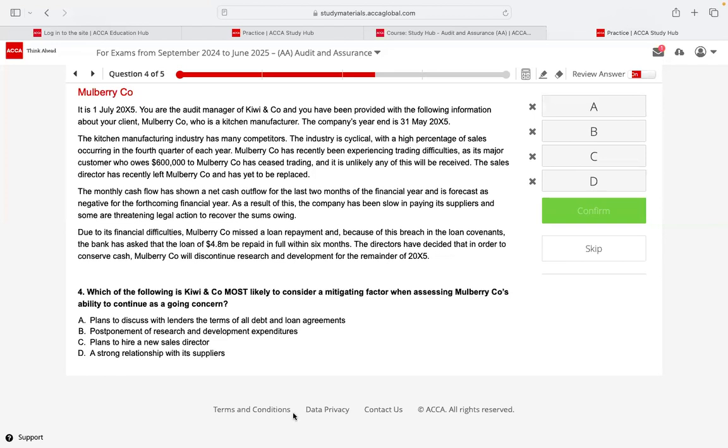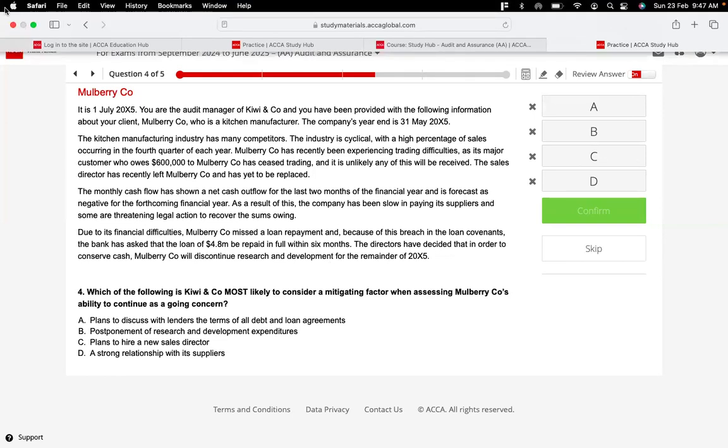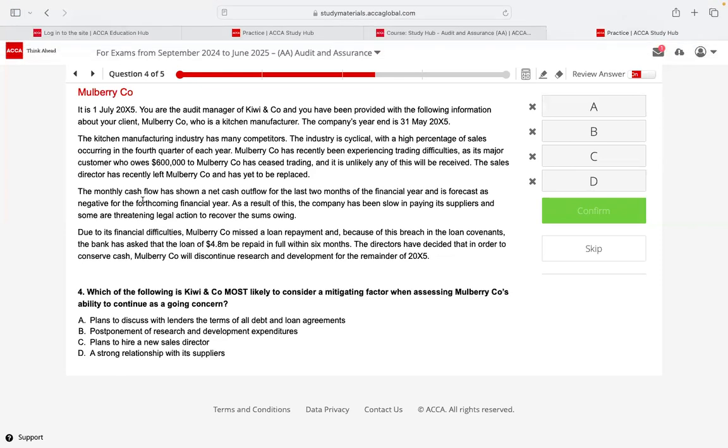Hajara? Answer A will come. Postponement of research and development. Answer B. Which of the following is Kiwi & Co. most likely to consider a mitigating factor when assessing Mulberry Co.'s ability to continue as a going concern? So why not A? Why are you choosing B?